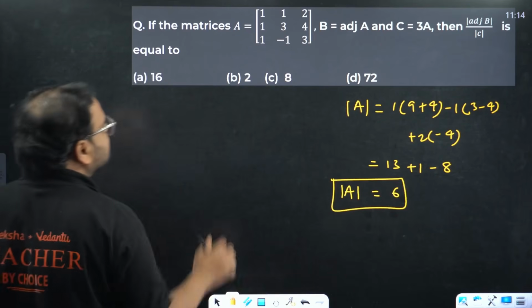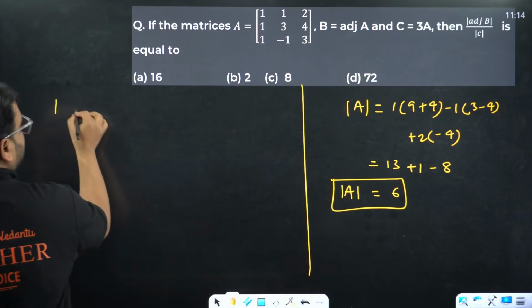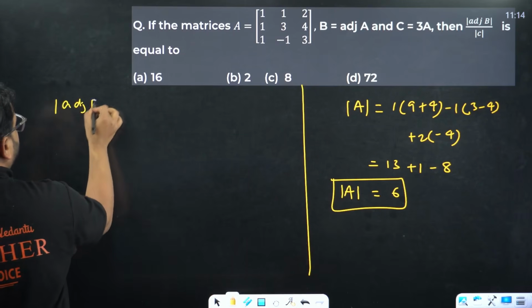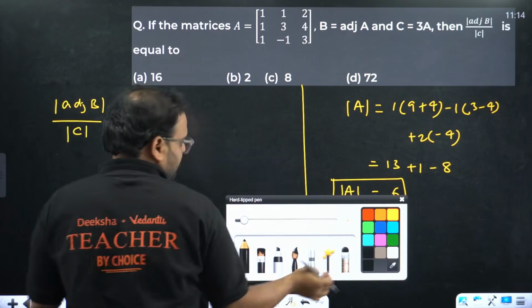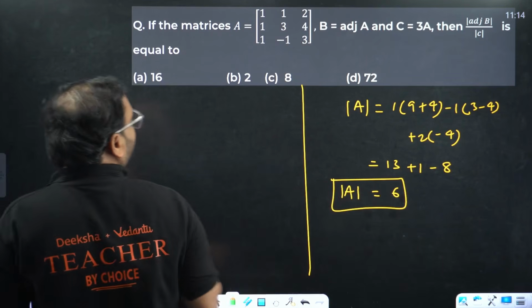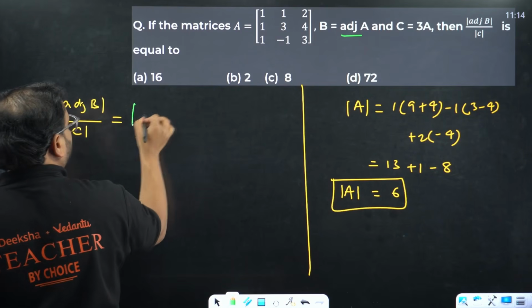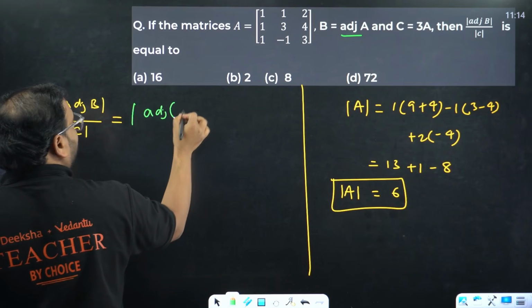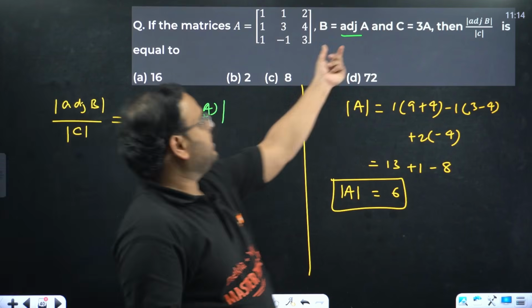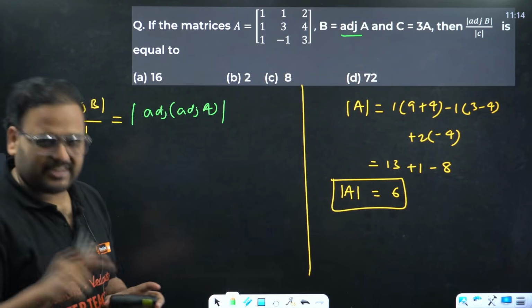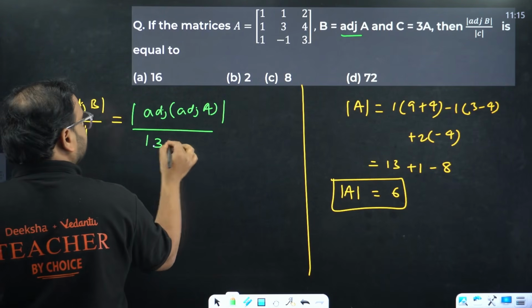It says find the value of, check this out. Let's see what they're asking us. Determinant of adjoint of B upon determinant of C. Adjoint of B is what? B is adjoint A, so replace B by adjoint A. Determinant of adjoint of adjoint A. Can you see, use the properties? And what is C? C is 3A.